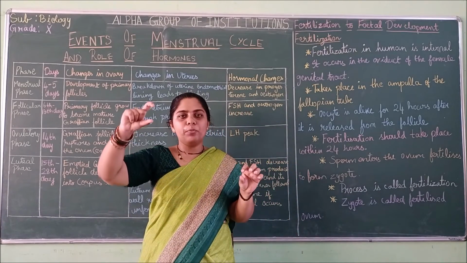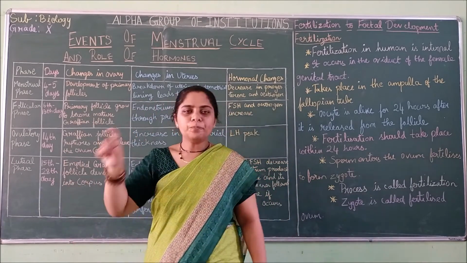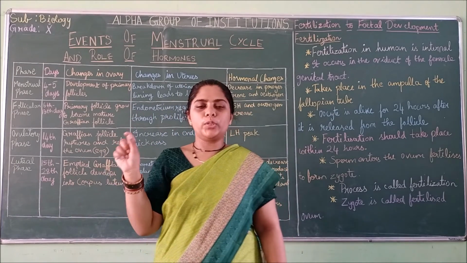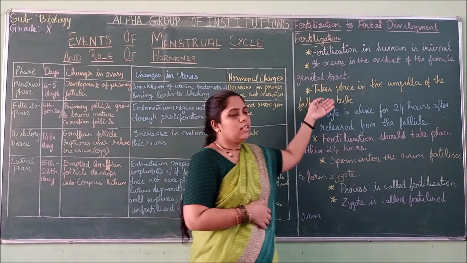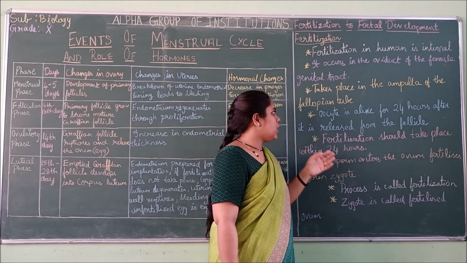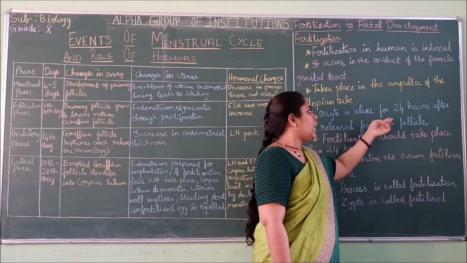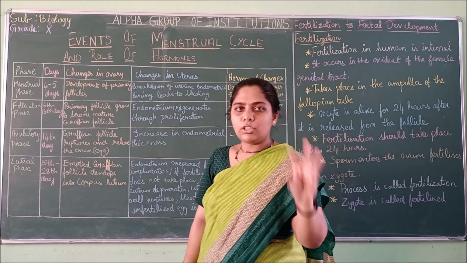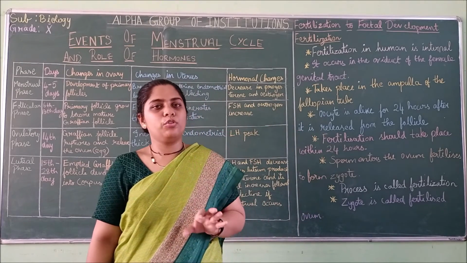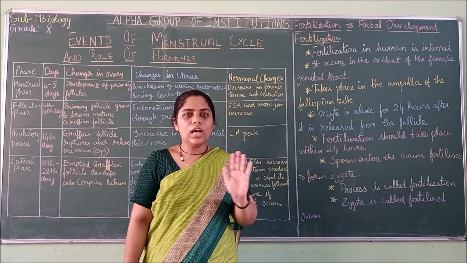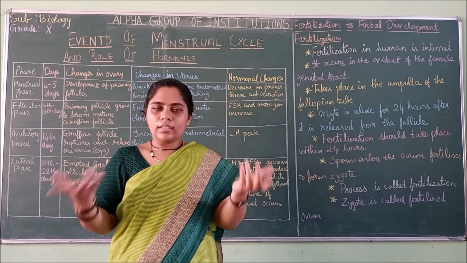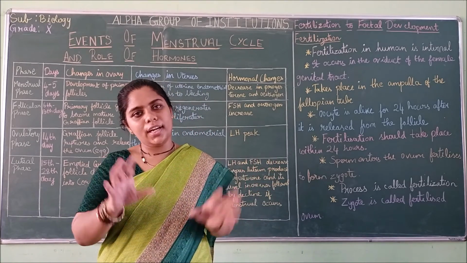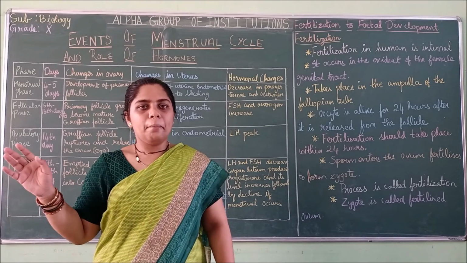Ampulla means it is the broadest part of the fallopian tube. So only there does fertilization take place. The oocyte is alive for 24 hours. I told you before, the mature egg will wait for fusion for 24 hours. If nothing happens, everything will degenerate and it will come out as bleeding.